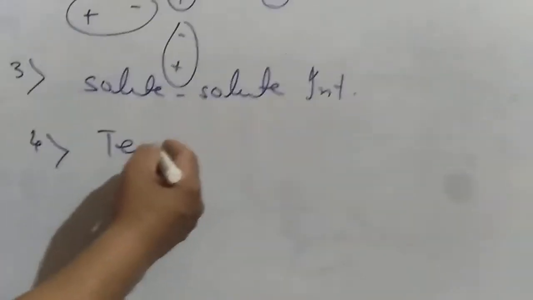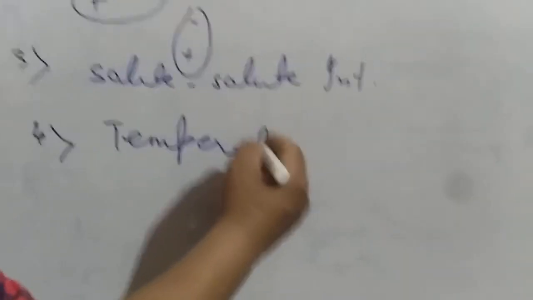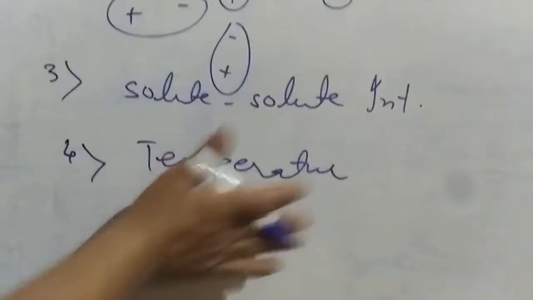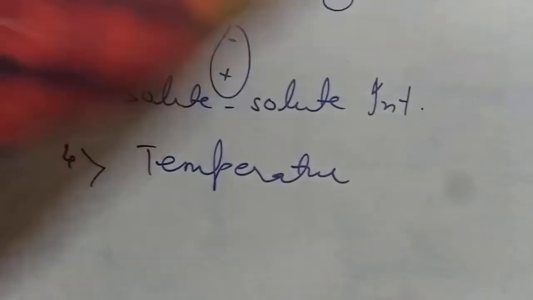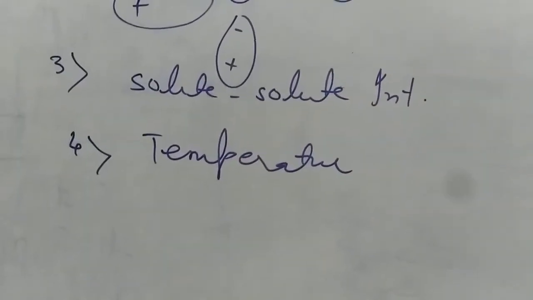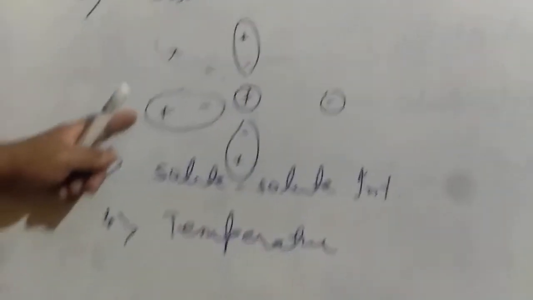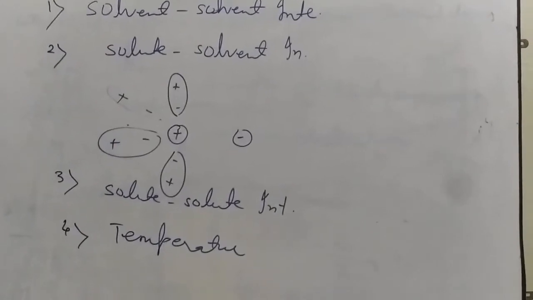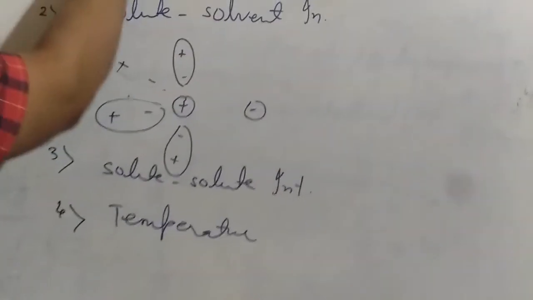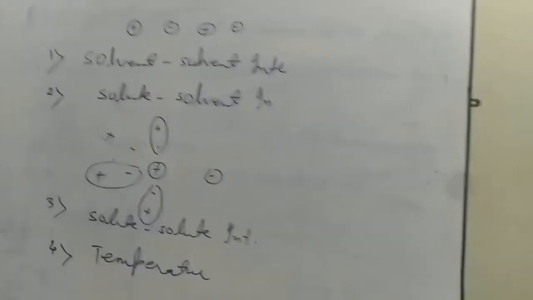The fourth and last is temperature. As we increase the temperature, all these factors are going to decrease, and then the resistance will decrease and the conductance will increase. This is the major difference between metallic conductors and electrolytic conductors.